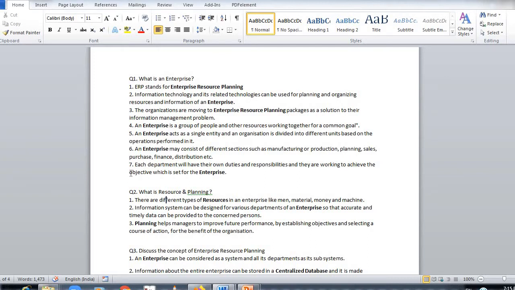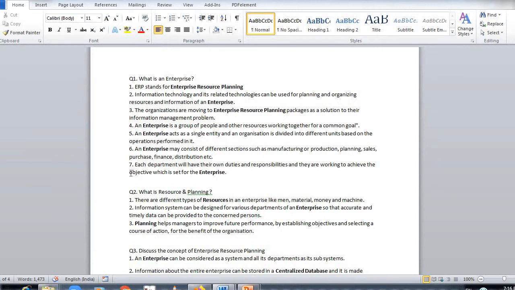Now information systems can be designed for various departments of an enterprise so that accurate and timely data can be provided to the concerned person. So with the help of IT, technology can be implemented in various departments. For finance department software is required. For purchase department software is required. For marketing related software is required. So for each department we can integrate information system related software.